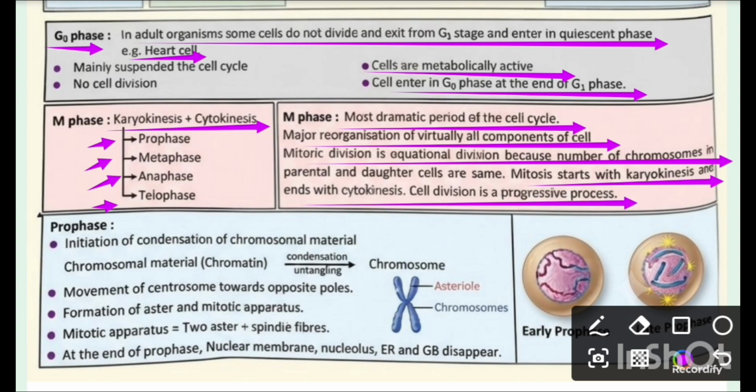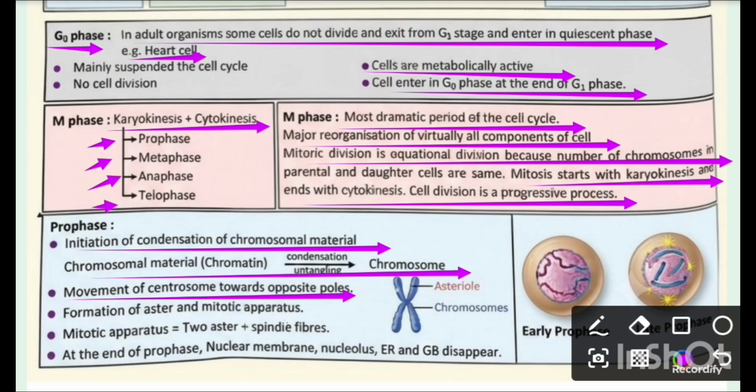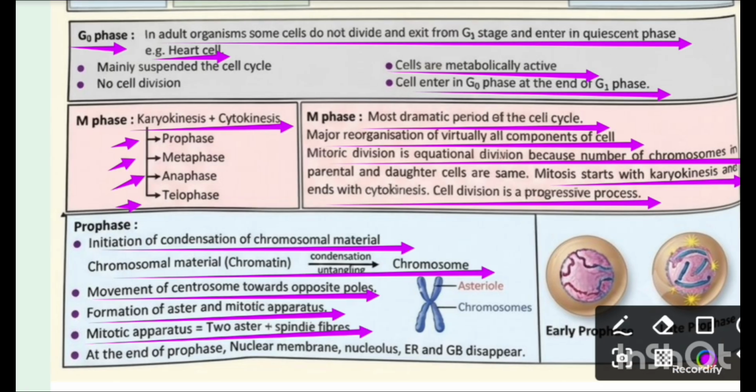Now, prophase. It is the initiation of condensation of chromosomal material, and the chromosomal material or chromatin undergoes untangling, that is chromosomes. Now, movement of centrosome toward opposite poles. Formation of aster and mitotic apparatus. This is very important. Mitotic apparatus equals two asters plus spindle fibers. At the end of prophase, nuclear membrane, nucleolus, endoplasmic reticulum and Golgi body disappear.